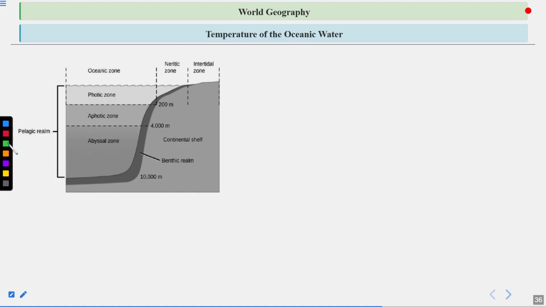Now, another important point that we need to understand about ocean is the temperature of oceanic water. So here you can see this diagram shows the different zones that are created with the depths in the ocean, and as we start moving from the top layer or the sea surface or the ocean surface to the sea floor or the ocean floor, the temperature keeps on decreasing. And let's see more about it, at what point which type of zone is created.